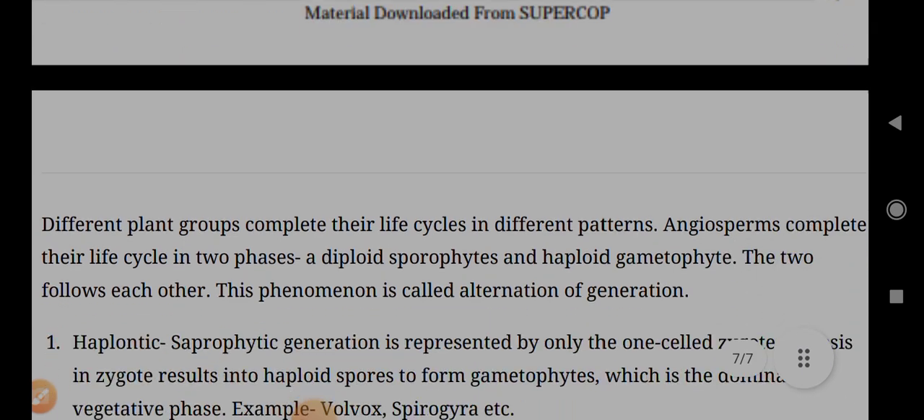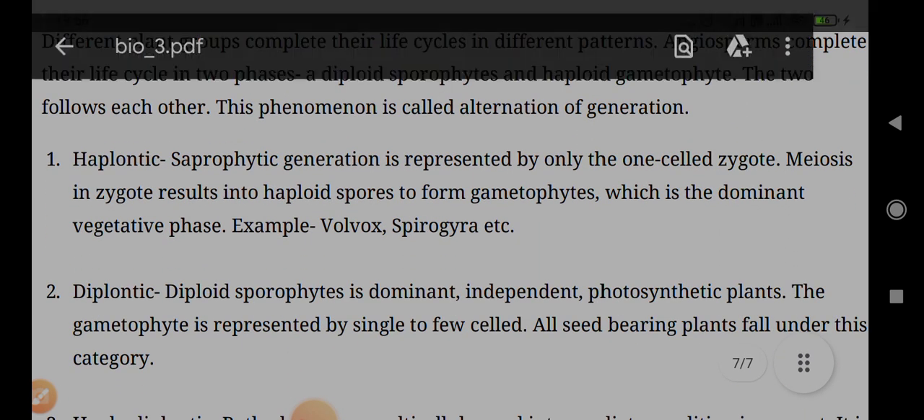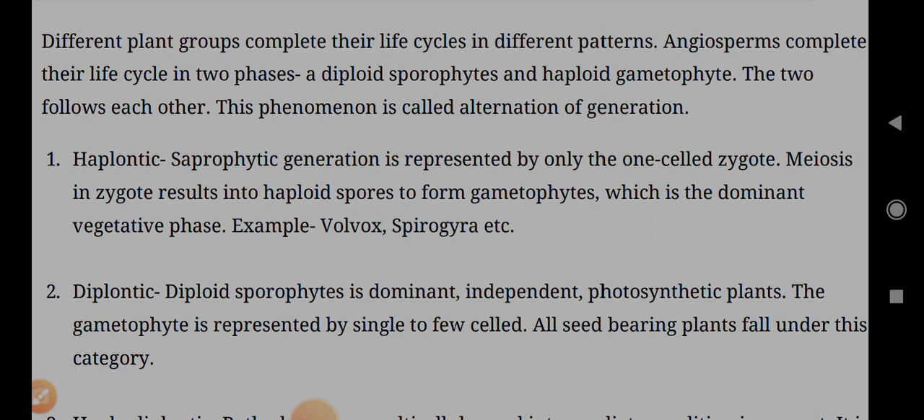Alternation of generation. Different plant groups complete their life cycles in different patterns. Angiosperms complete their life cycle in two phases, a diploid sporophyte and a haploid gametophyte. The two follow each other. This phenomenon is called alternation of generation. Haplontic: the sporophytic generation is represented by only the one-cell zygote. Meiosis in the zygote results in haploid spores that form gametophytes, which is the dominant vegetative phase.